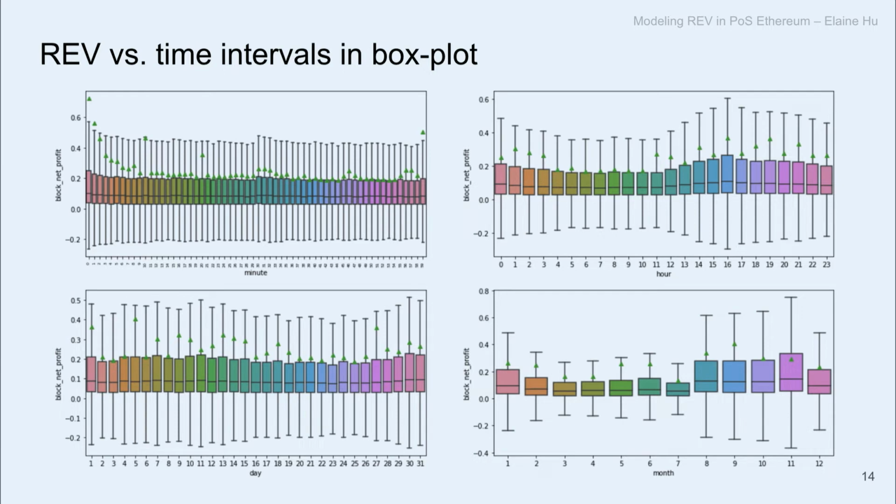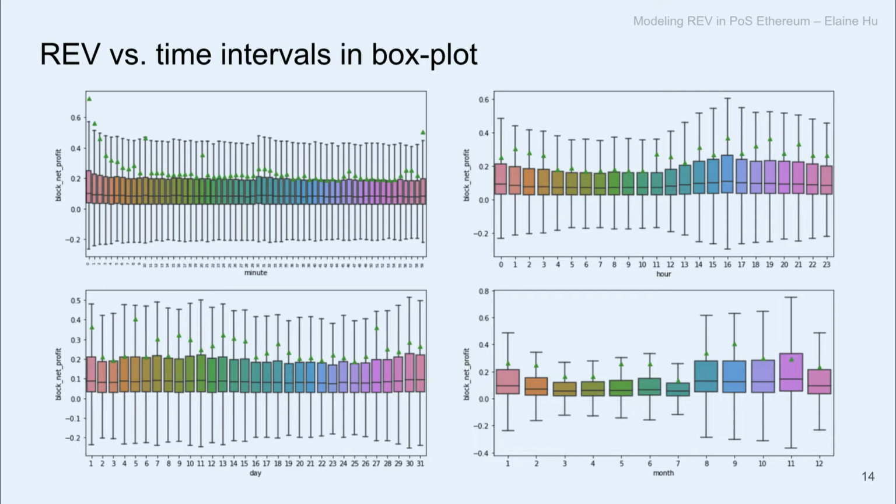So now looking at REV across different time intervals. We want to know whether there's any seasonality or any trend in the REV. So in here, we do the box plot, and we plot every minute within an hour, every hour within a day, every day within a month, and every month within the year. So here, we're looking at the 5 values from the box plot.